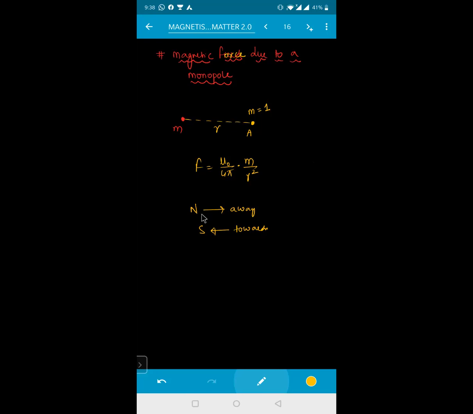Sir, like, from the north pole the magnetic force will be going in the outward direction. If this is a bar magnet, this is a north pole and this is a south pole. If this had been a north pole, then the magnetic lines of the field would have been in the outward direction like this. That's what I mean to say. If this monopole is only the south pole, then the direction of the magnetic field will be inward. Inward, yes, sir. That's why it is. Towards the pole.